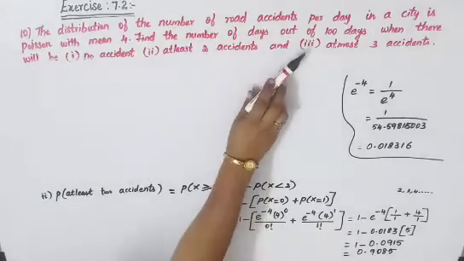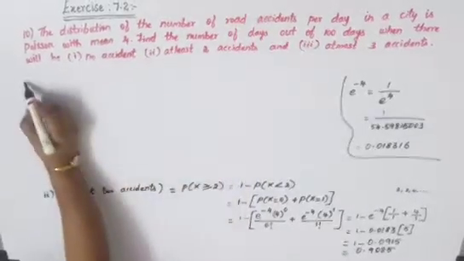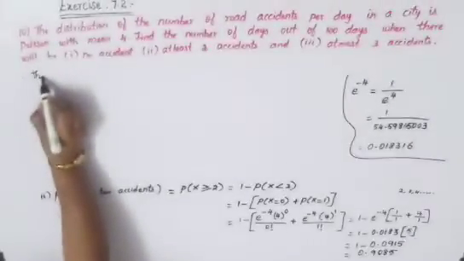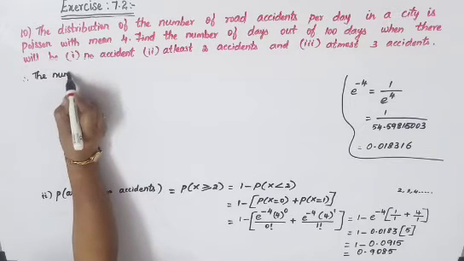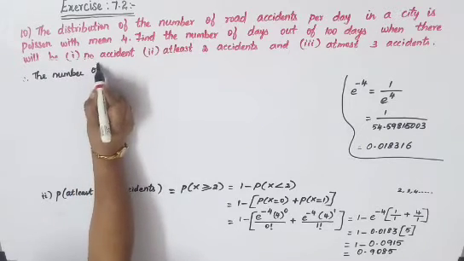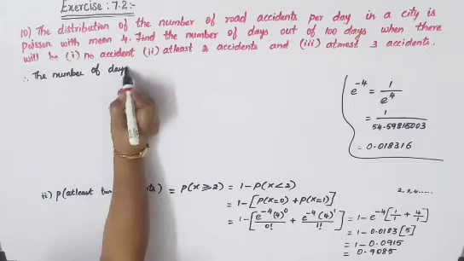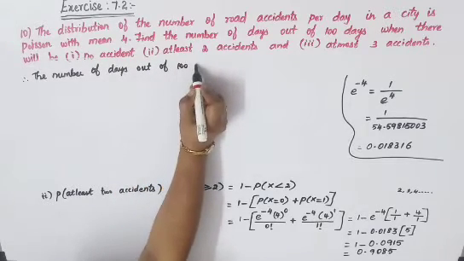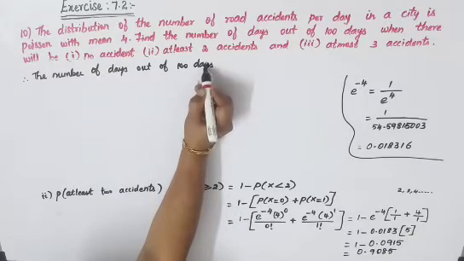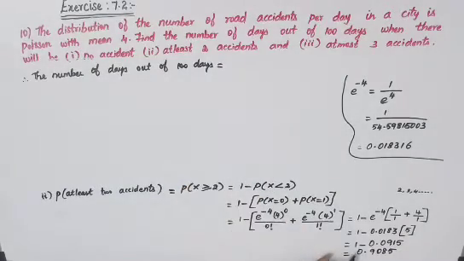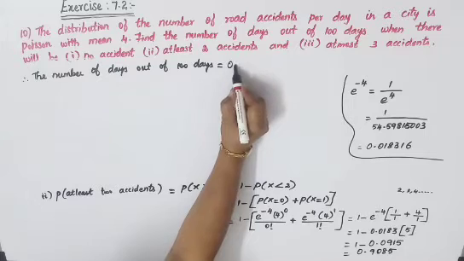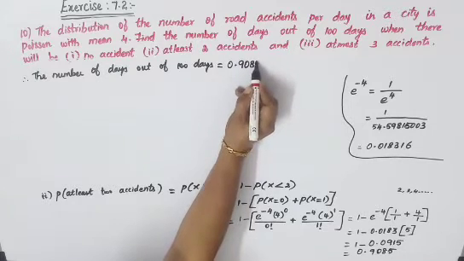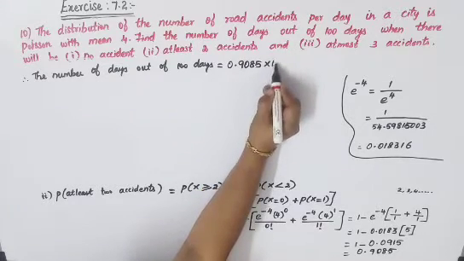Again we will have to find it for 100 days. So therefore the number of days out of 100 days is, multiply your answer by 100, okay. So 0.9085 into 100.